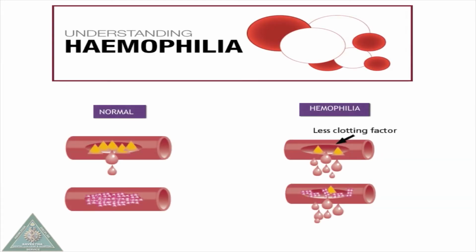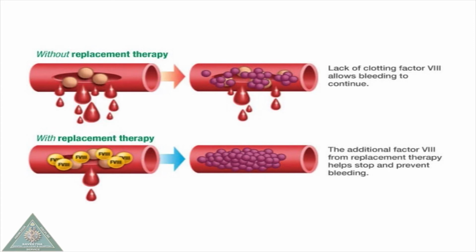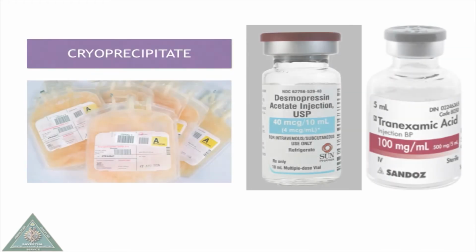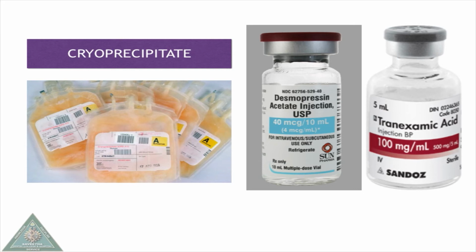Hemophilia is a hereditary disorder which lacks factor 8. These patients are classified as mild, moderate, and severe based on the percentage of factor 8 in the plasma. To manage these patients, the replacement therapy with factor 8 should be done. Usually, cryoprecipitate, which contains factor 8, should be infused before doing any surgical procedure in hemophilia patient. Other pharmacological agents like desmopressin, tranexamic acid, which is an antifibrinolytic agent, can also be used in hemophilia patients.